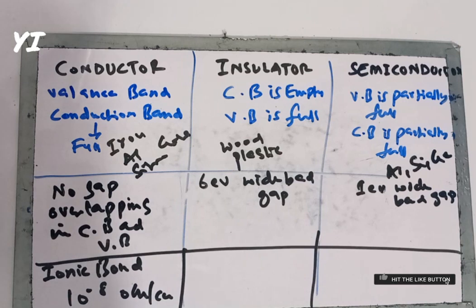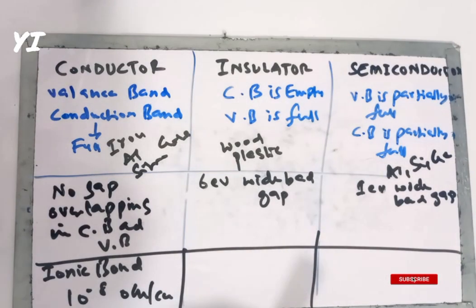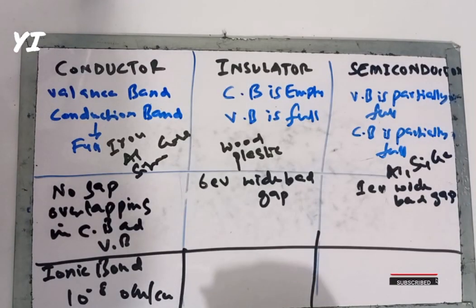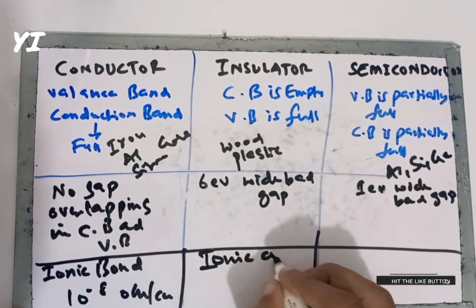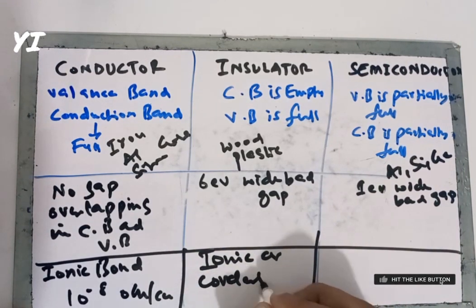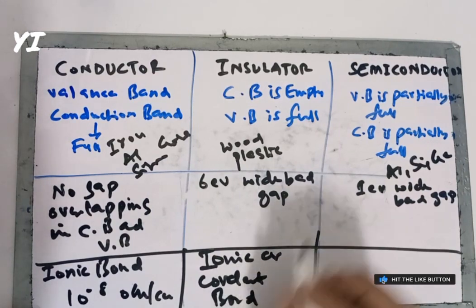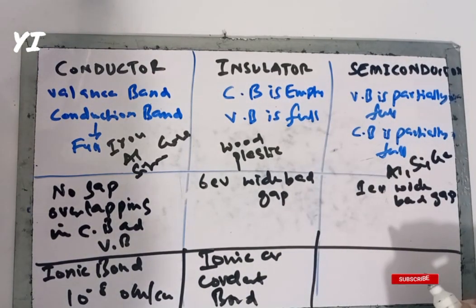Now let us discuss the insulator, which bonding is in the insulator. The formation has an ionic or covalent bond. So there may be an ionic or there may be a covalent bond.